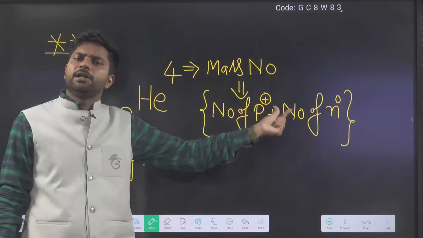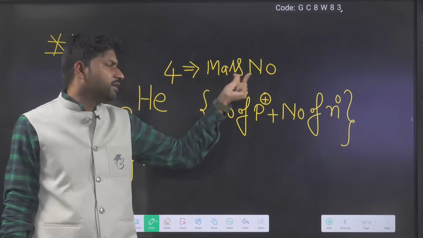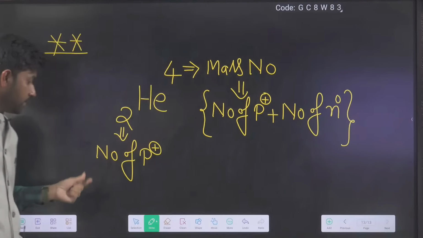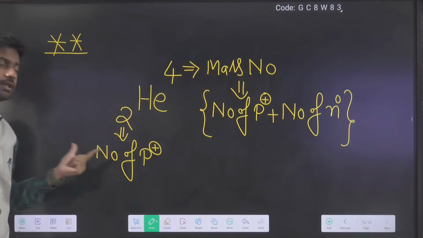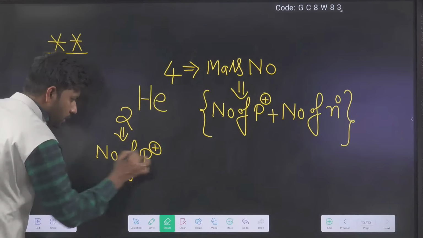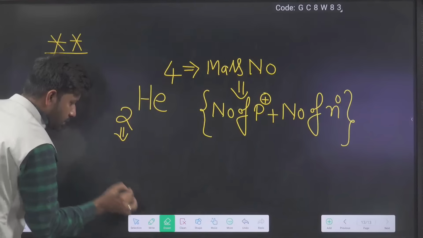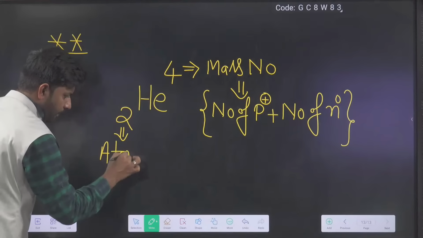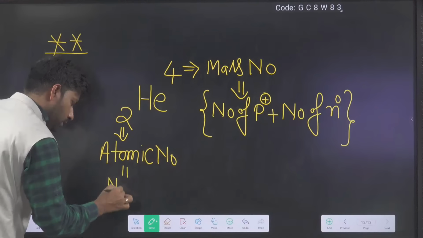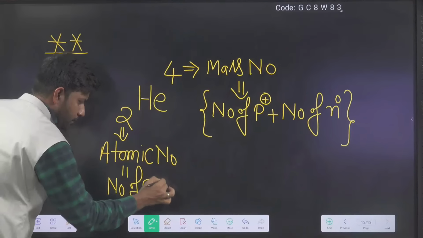Proton number and neutron number sum will give us the mass number, and atomic number is just the number of protons. It is known as atomic number also. Atomic number is equal to the number of protons.